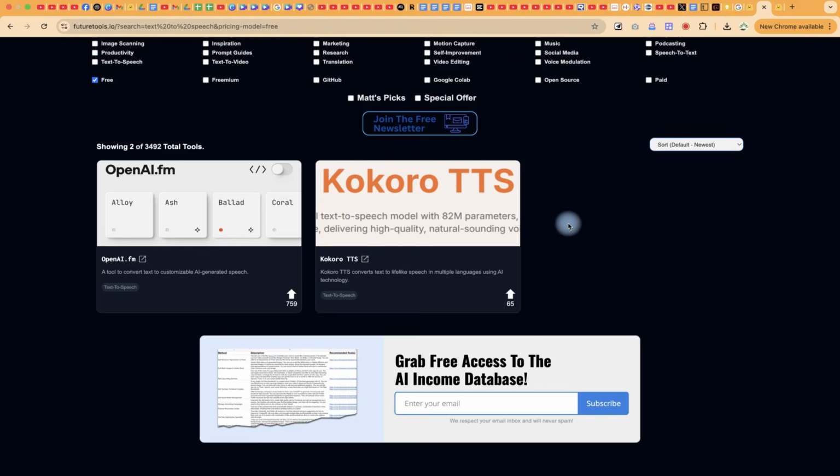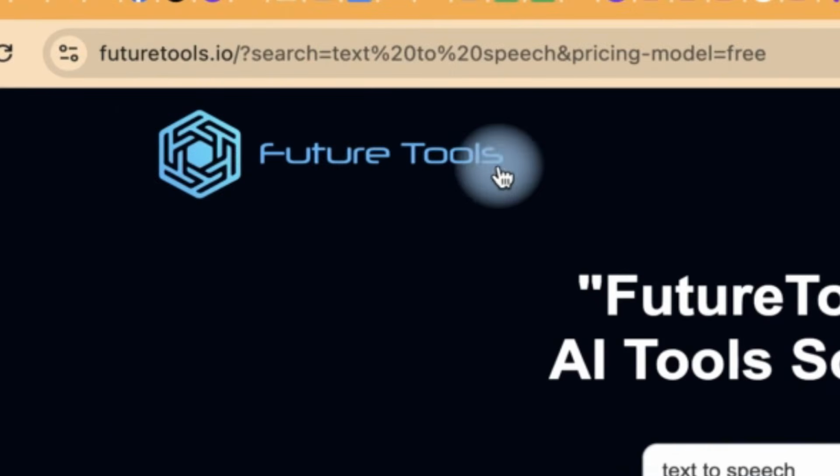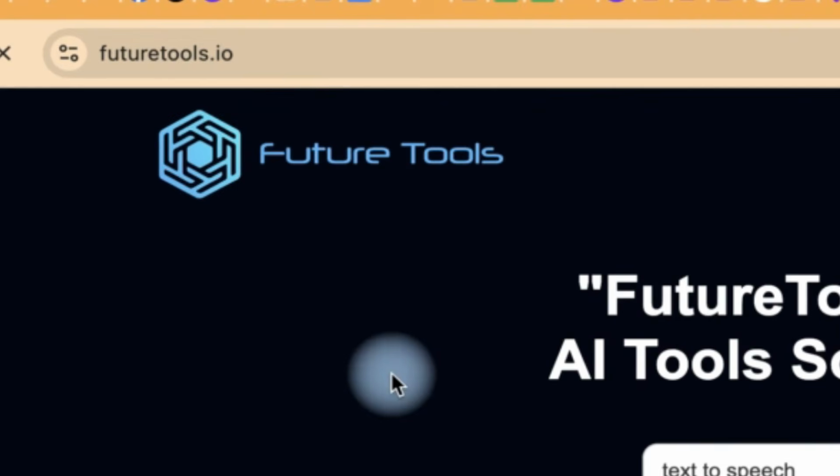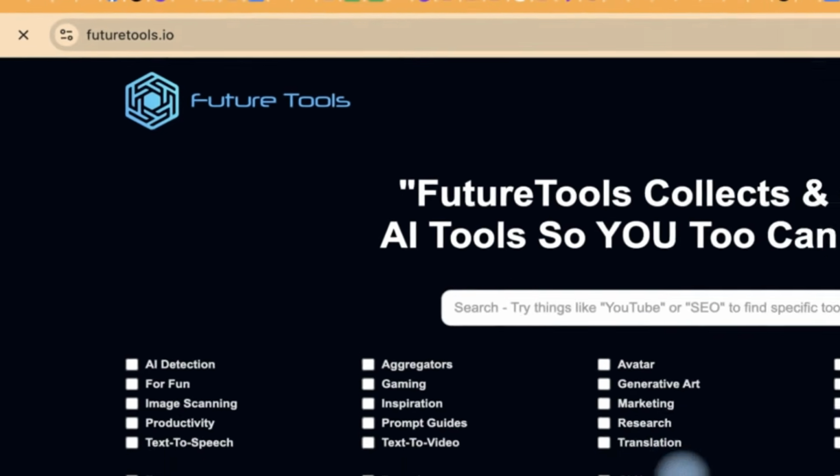So let's go to the second one. The second tool is called Future Tools. You can see it over here, Future Tools. And this one also is very, very fantastic. You can access it by coming to futuretools.io. I'll put this link in the description as well. So of course you have to come over here.